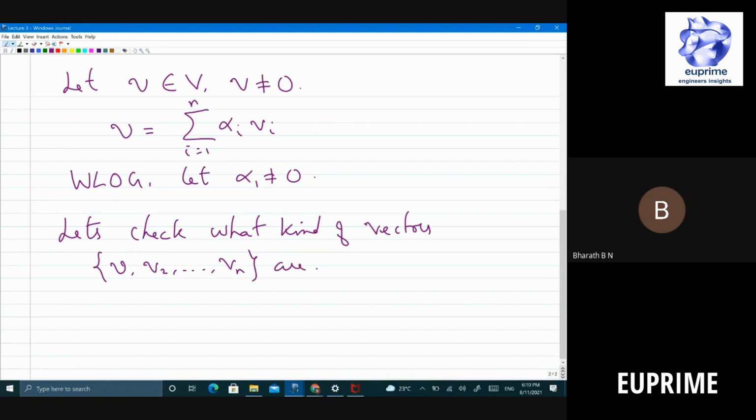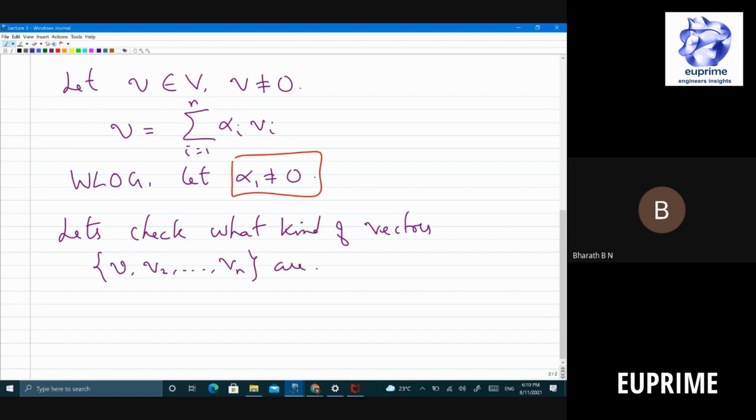Will they span? These are the questions. So do you think these are linearly independent? Yes or no? Remember, this is very crucial. This alpha 1 is not 0. So can you claim that these are linearly independent?